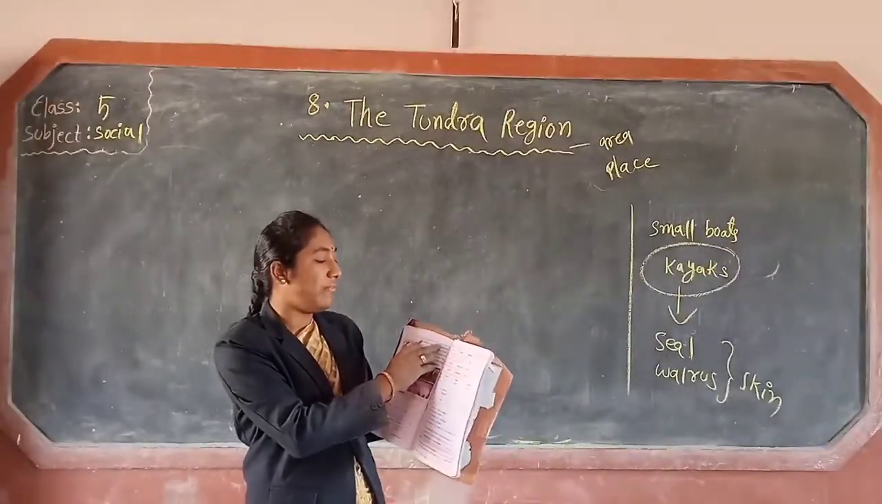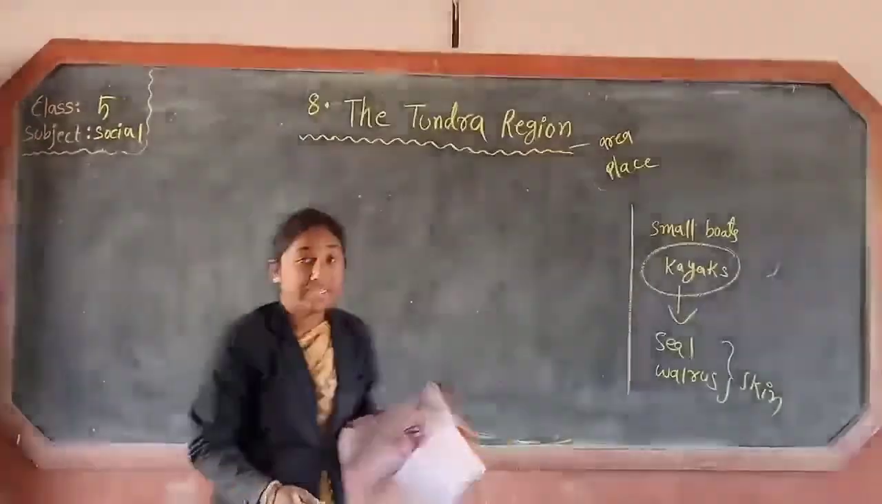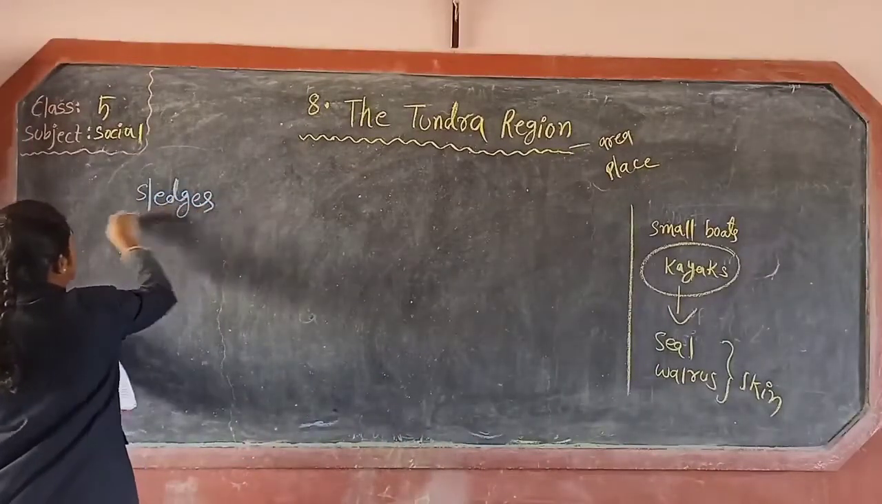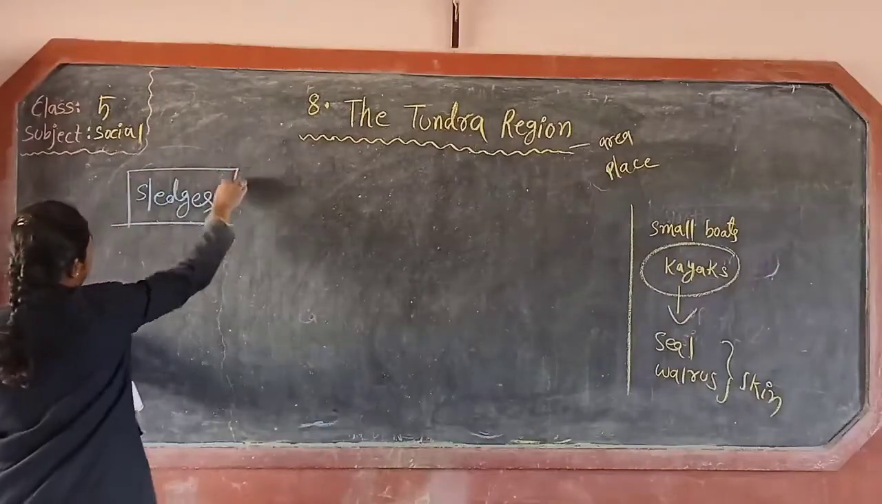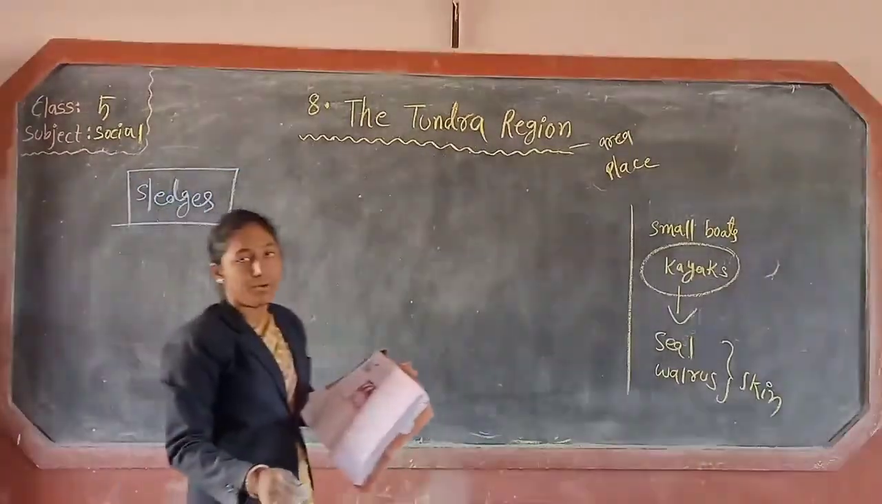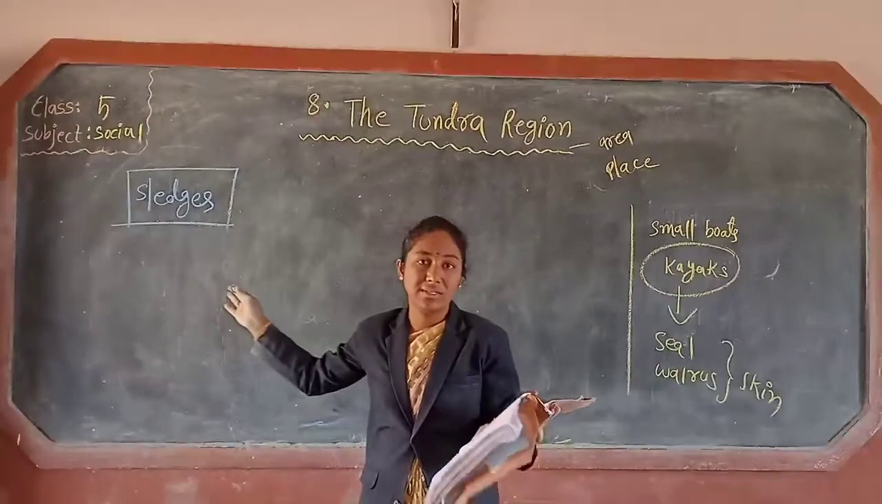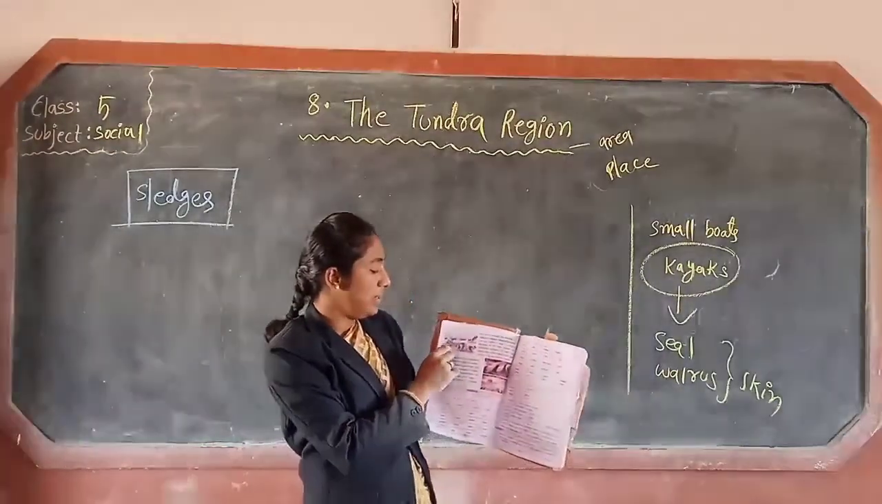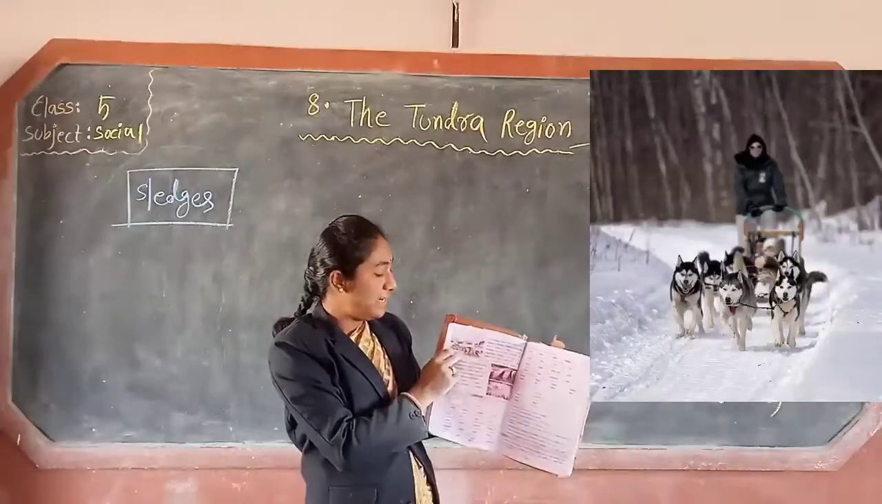The Eskimos travel from one place to another on sledges. Sledges is the vehicle name of Eskimos. So Eskimos travel on sledges from one place to another. Look children, this is the picture of sledges.